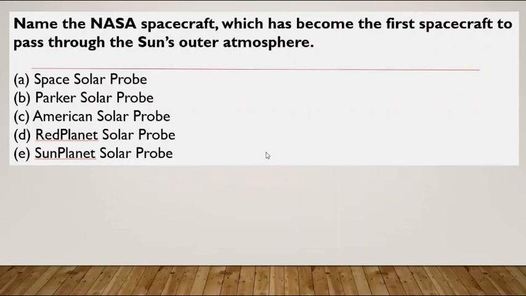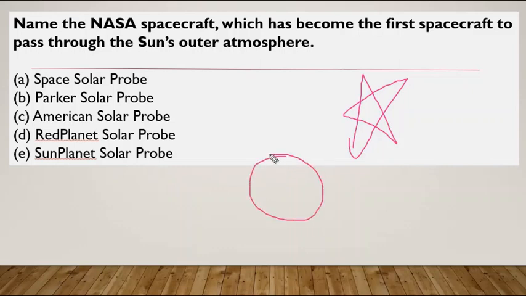Name the NASA spacecraft which has become the first spacecraft to pass through the sun's outer atmosphere. See, this is also very important. I'm marking this as very important. Okay, so assume this as the sun, and the outer layer is known as corona. Not the virus, but the outer layer is called corona. So this probe has gone and touched this layer.